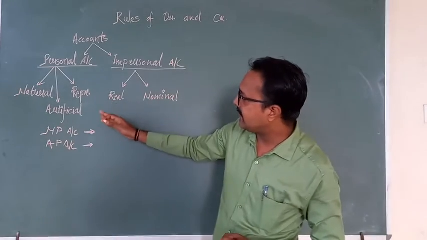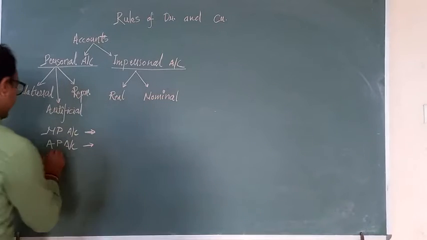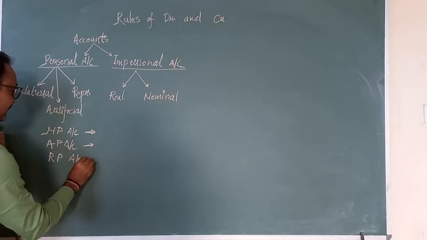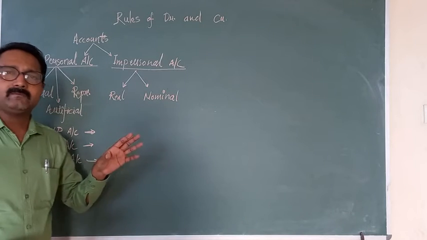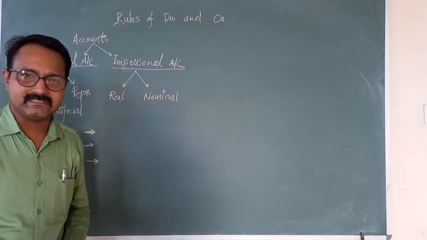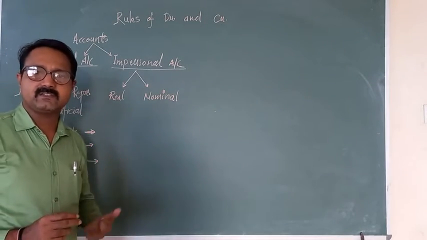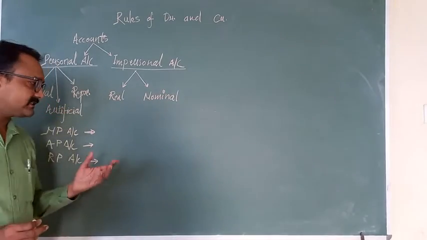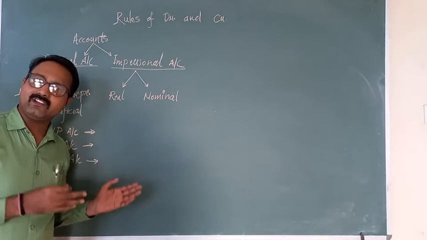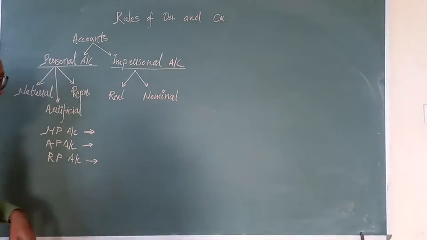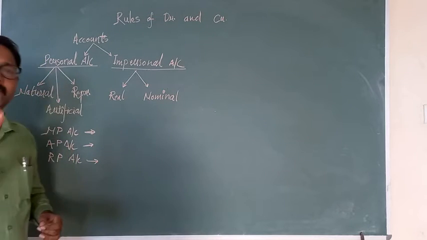The next one is the representative personal account. In the representative personal account we have all the accounts that we open by the name of representative persons, just like principal, directors, manager, those who represent any business organization or institution. Similarly we have outstanding expenses and prepaid expenses, which we have already learned in the second chapter. Now we have to discuss the rules related to the personal account.